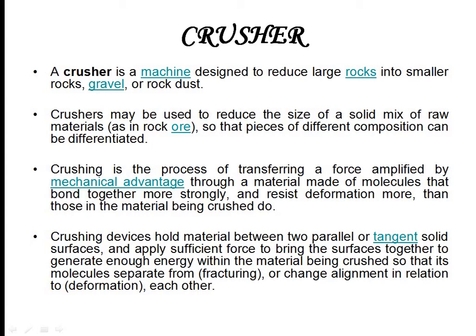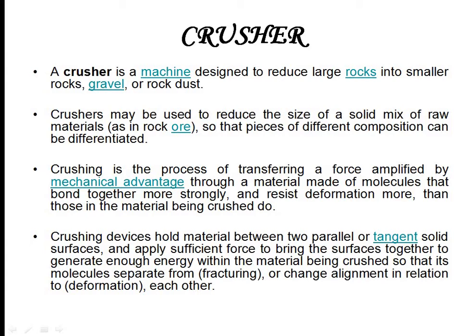So as we know already, a crusher is a machine which is used to reduce the large size rocks into the smaller rocks or gravels or rock dust. Crushers are used to reduce the size of the solid mix of the raw materials, so that we finally obtain the pieces of different composition which can be differentiated.